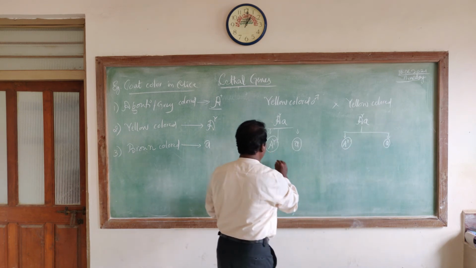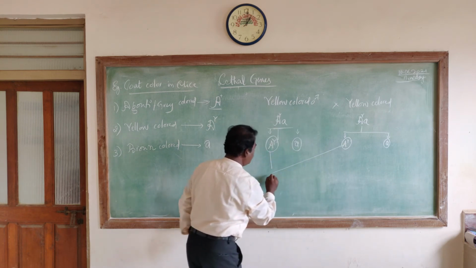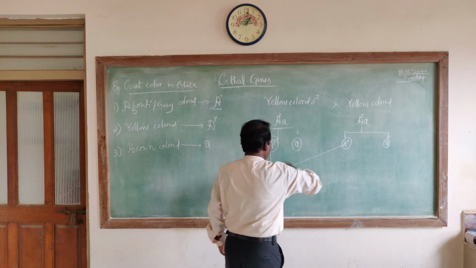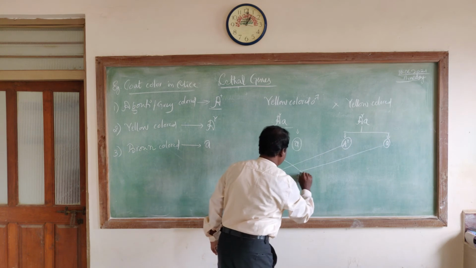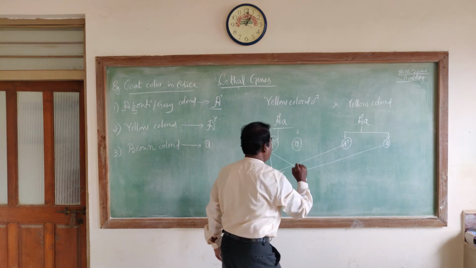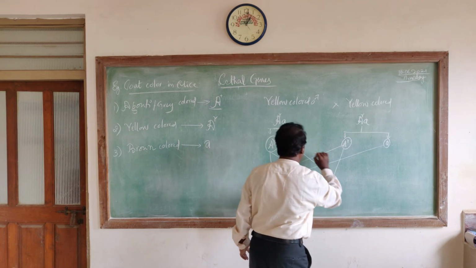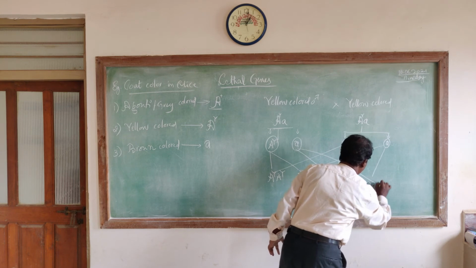If this fuses with this, it forms A^Y A^Y, and if it fuses with this, it becomes A^Y small a, and this with this is A^Y small a, and this with this is small a small a.